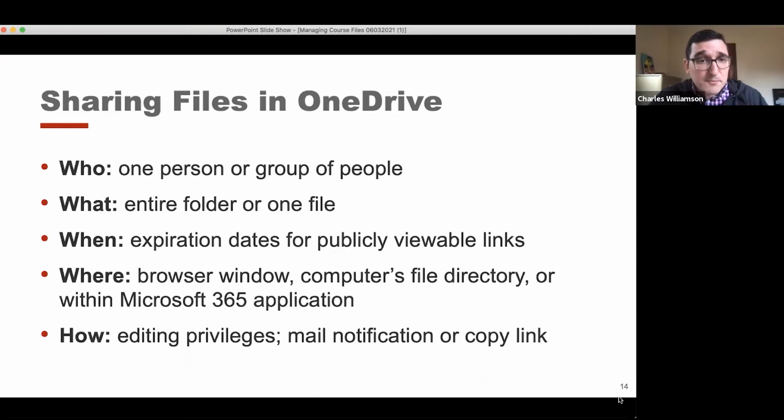You can create expiration dates for publicly viewable links, or you can let those links exist indeterminately. It can be shared or edited within a browser window, a computer's file directory, or even within a Microsoft 365 application. I know I use Teams pretty regularly. It interacts really well with OneDrive, and I open most of my shareable documents within Teams nowadays. And you can set editing privileges to whatever level, you can set mail notifications, or just copy the link directly and share that.